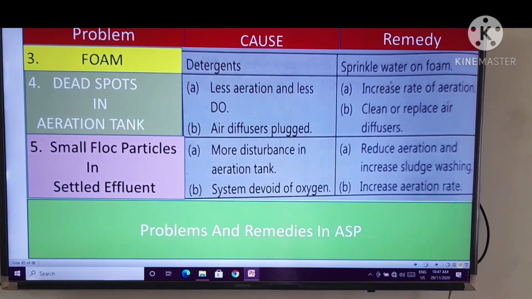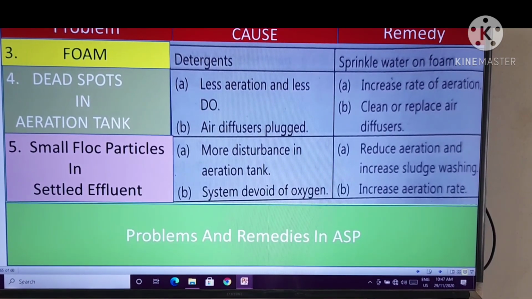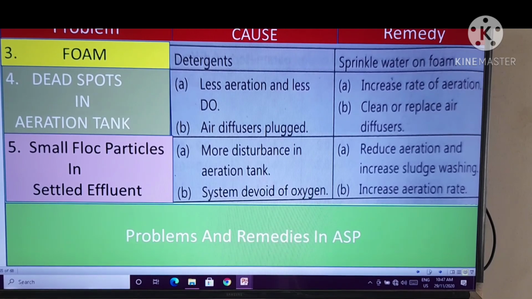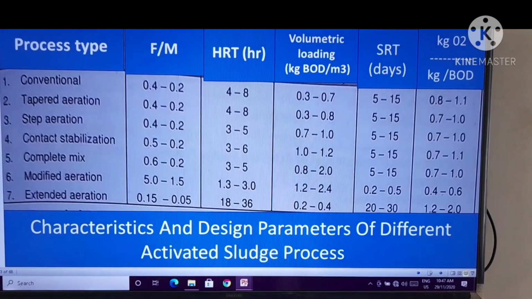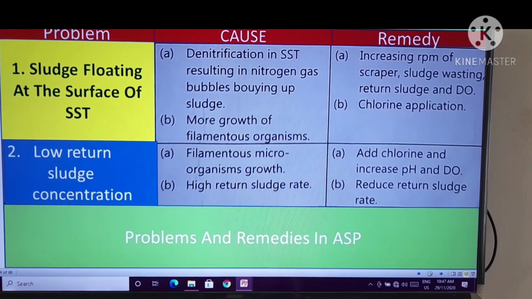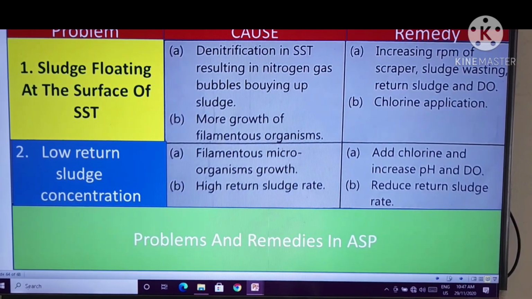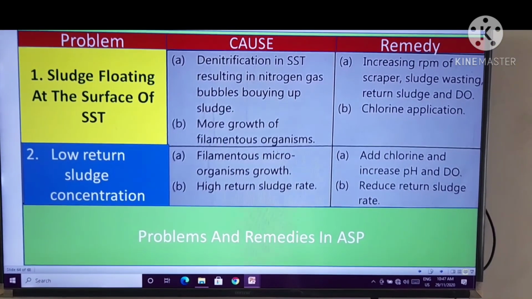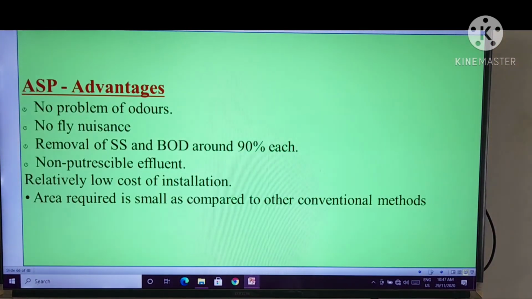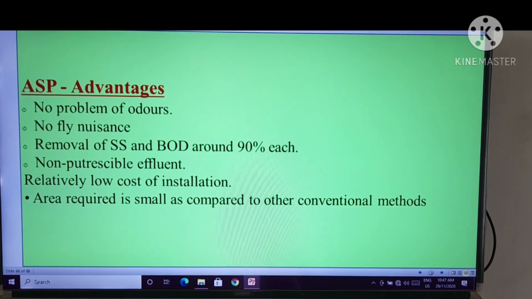That means you have to concentrate on all these problems and remedies neatly, right? And give the solution very correctly. The ASP advantages.